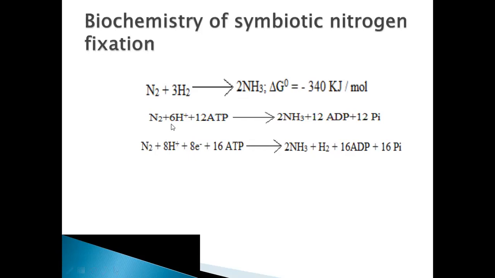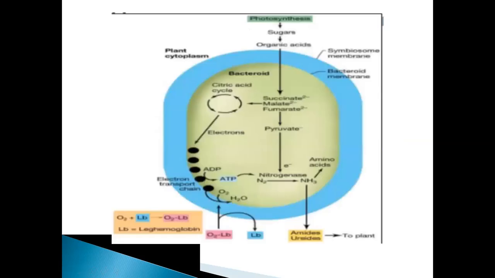Here is a somewhat more elaborate equation where we can see nitrogen plus 6 protons plus 12 ATP are required. Another, more elaborate form of the reaction shows nitrogen plus 8 protons, 8 electrons plus 16 ATP, giving two molecules of ammonia, one molecule of hydrogen, 16 ADP molecules, and 16 inorganic phosphate. So now let us see this pathway, how it is being processed in the plants or nodule actually.